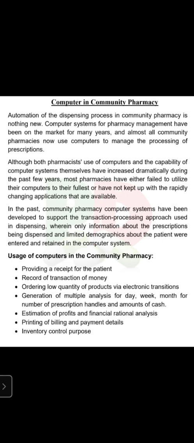Uses of computers in community pharmacy. The first one, providing a receipt for the patient, a record of transactions of money. Definitely it will be there since it is digital, and even if it is not digital, we immediately give a printed bill, so that will be on record. Nowadays it is happening in small supermarkets also, in DMart and everywhere we observe this. Then, ordering low quantities of products via electronic transactions.